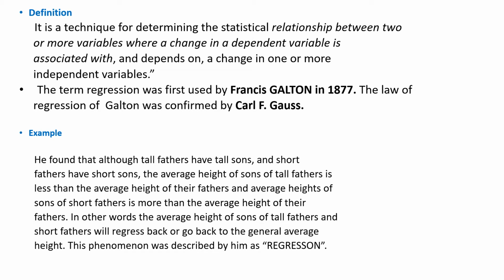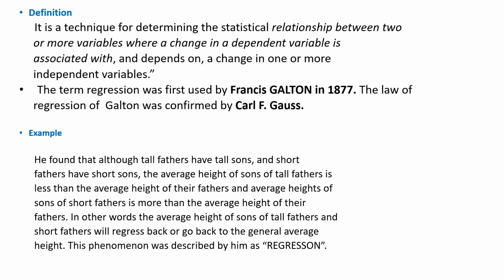What does it mean? Although tall fathers have tall sons, the average height of the sons was less than the average height of their tall fathers.